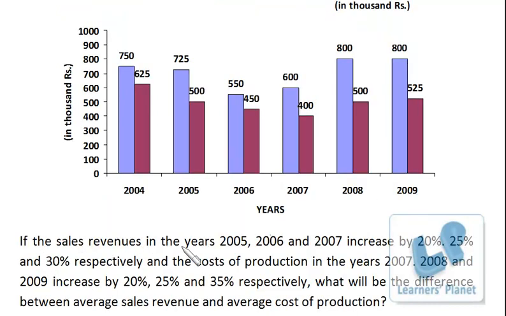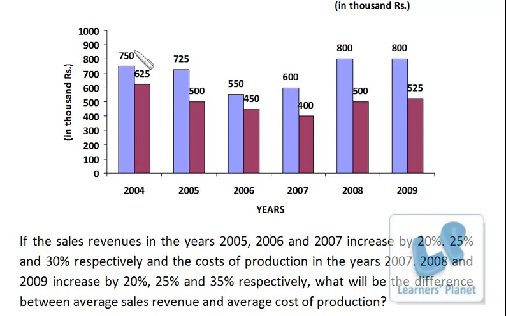If the sales revenue in the year 2005, 6, 7 increased by this respectively, and the cost of production increases by this respectively, what will be the difference between average sales revenue and average cost of production? Okay, to save time what we can do is we find out the individual difference and then we'll take the average, because ultimately there are 6 data, so we'll divide the entire difference by 6 to get the average difference between sales and cost.